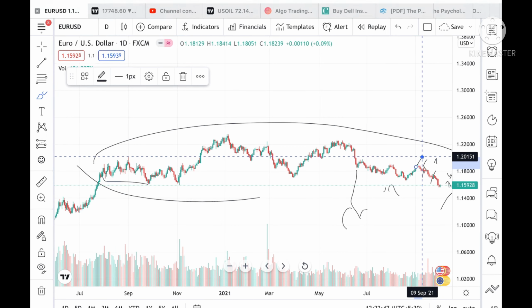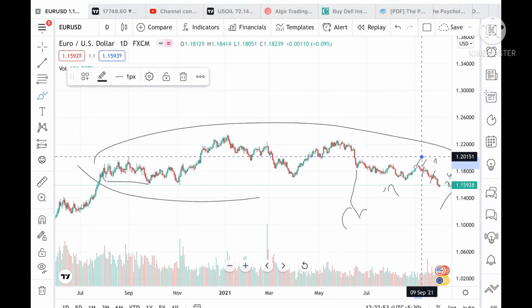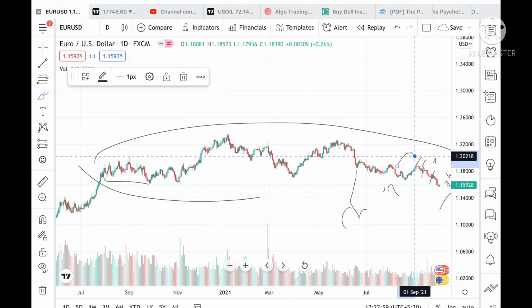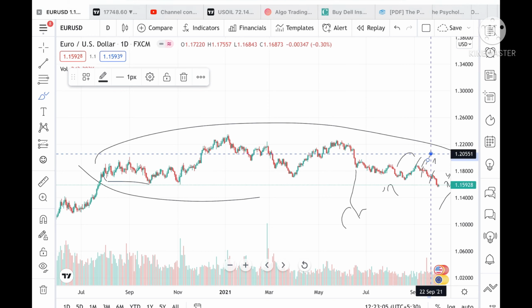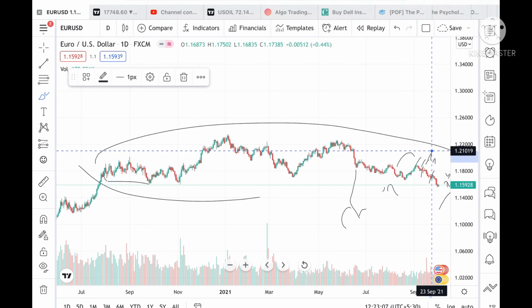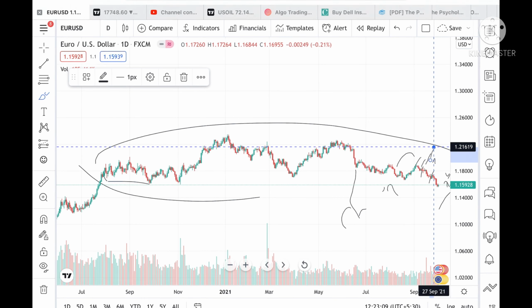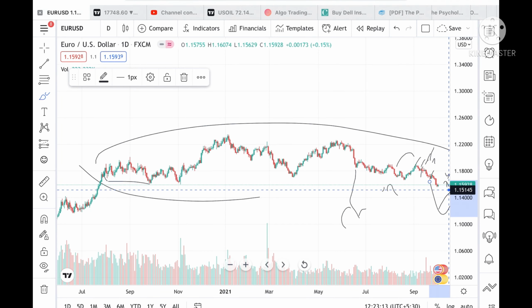So chances are high it can go to a level of 1.20151. Okay, and if this price range breaks upside this, because this level is only tested once, so chances are it can bounce back from this level, or if it again moves upside after coming at this level again twice, then we can see yes, it can go and touch a level of 1.2055, and from there we can see upside to a level of 1.21619. Suppose if the price didn't sustain this level, I have already explained where it can go to a lower point.